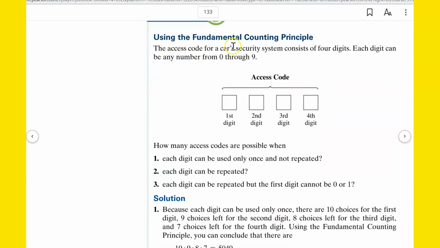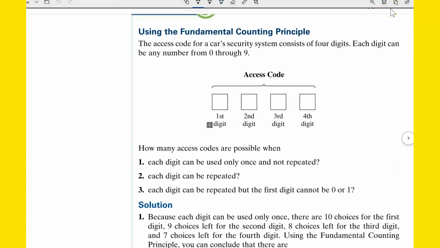Next example. The access code for a car's security system consists of 4 digits. Each digit can be any number 0 through 9. A lot of times I like to just put blanks like this. We got 4 digits, right? How many choices do we have for the first digit in the security system? Well, they can be 0 through 9. That's actually 10 choices: 0, 1, 2, 3, 4, 5, 6, 7, 8, 9. So we got 10 choices for the first one.